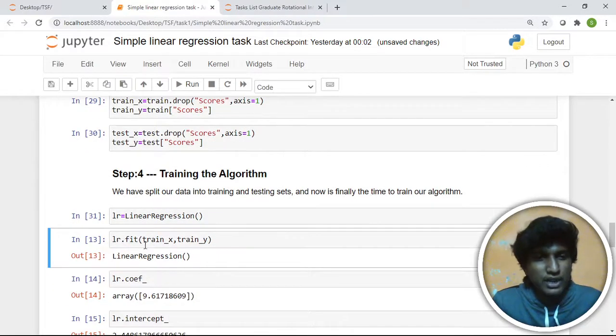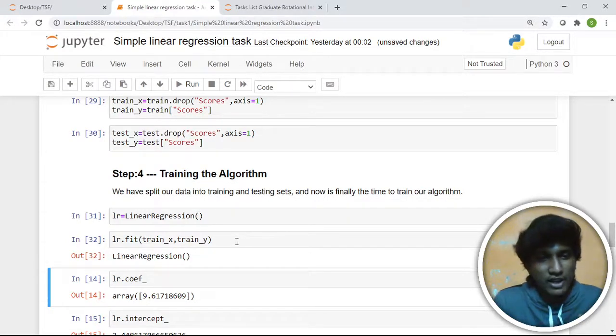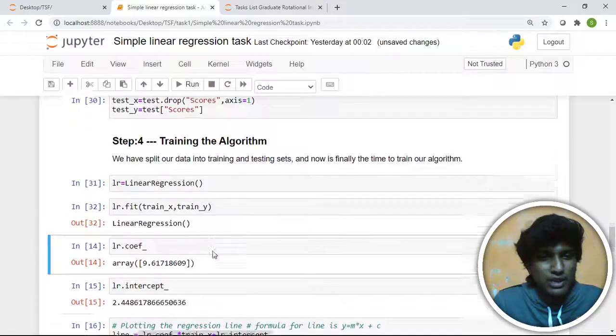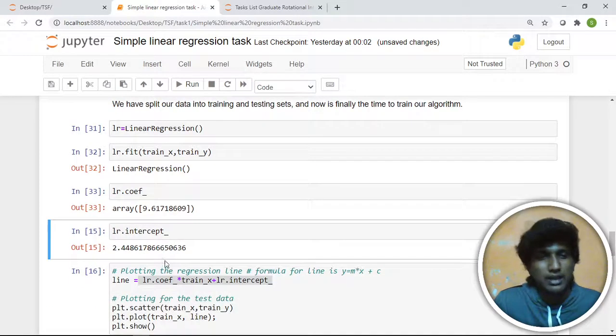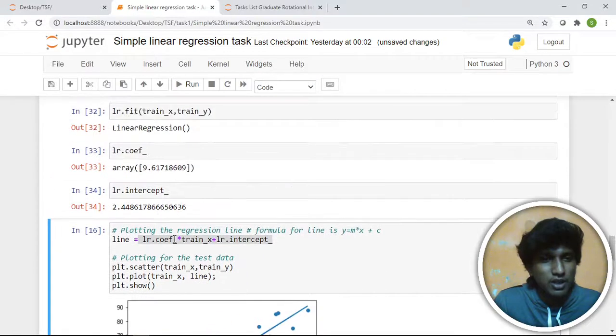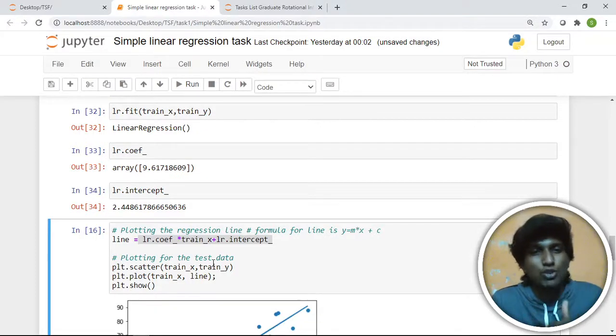And then we are fitting our algorithm for training on train X and train Y. We will be building the algorithm, or training the algorithm, on train X and train Y. Let's find the coefficient of that trained algorithm: it is 9.6, and the intercept is about 2.048. Let's visually see the line drawn over the data that we have made the algorithm for.